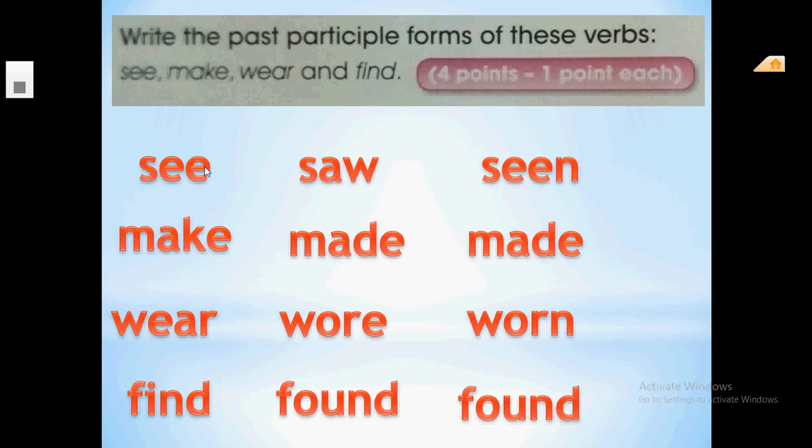Okay, guys, see, saw, seen; make, made, made; wear, wore, worn; find, found, found. You have to know all these forms of the verbs, three forms: present, past, and past participle. We use the past participle to form the passive voice.